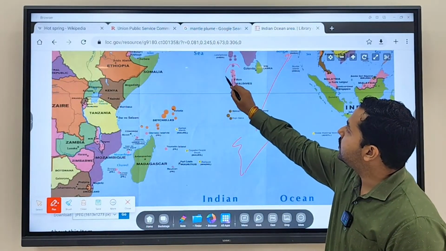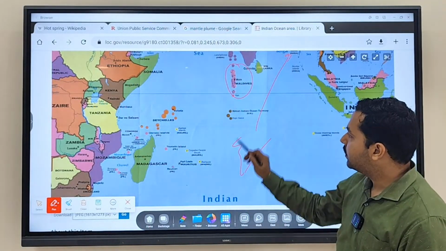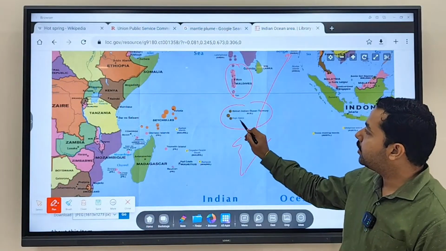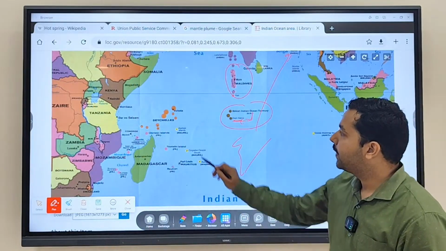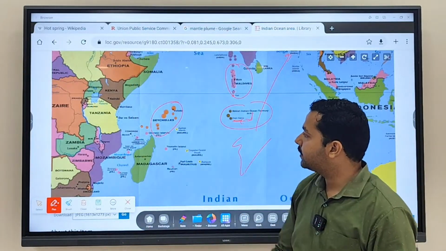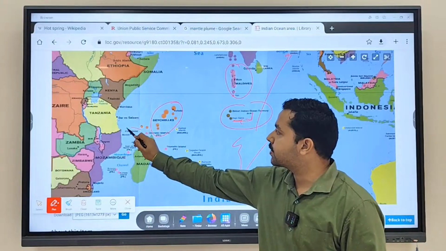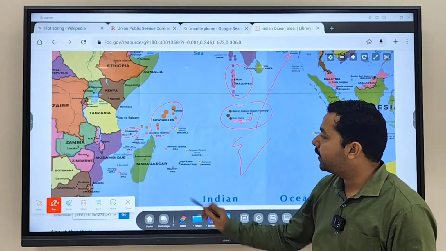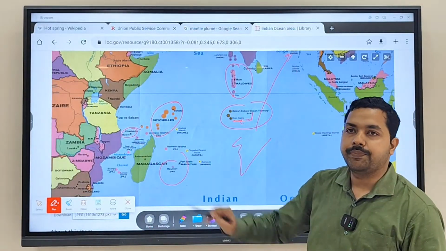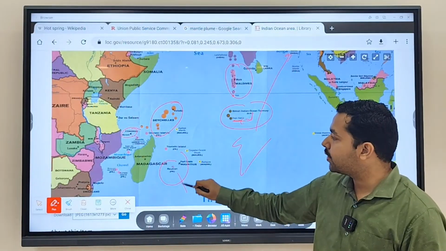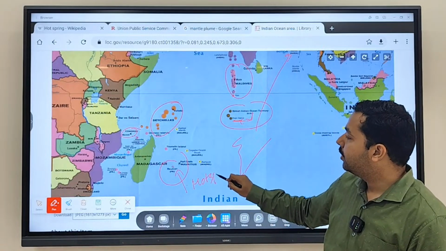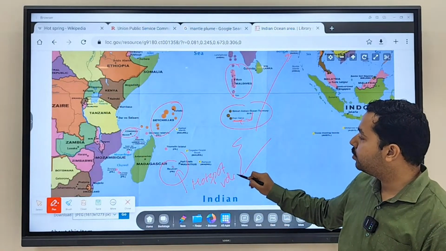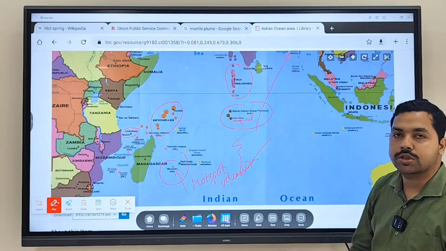So you can see this region, this is the Maldives region. This is the Diego Garcia region, which is occupied and controlled by the UK. This island is referred to as the Seychelles. This is the Comoros Island that you are finding. And here you will find which island? Reunion Island. This is one of the reasons the region is prone to hotspot volcanism.